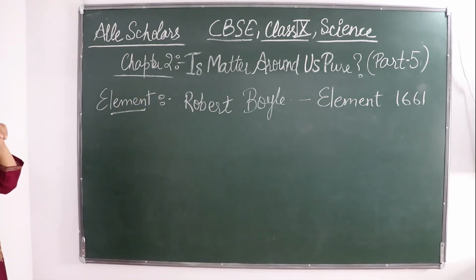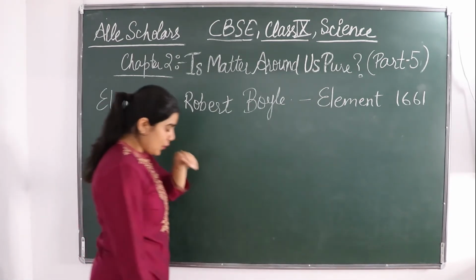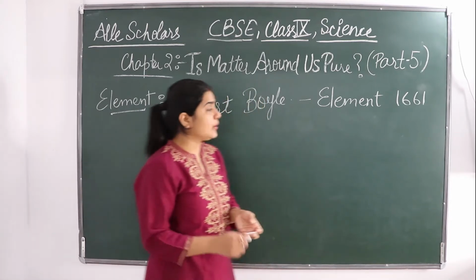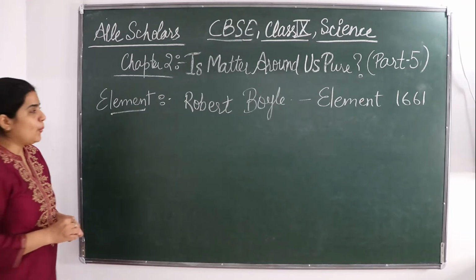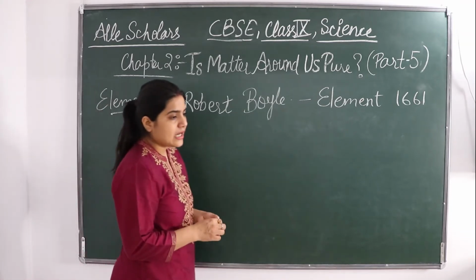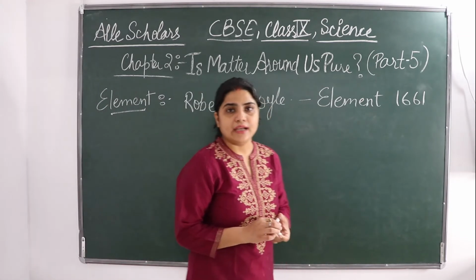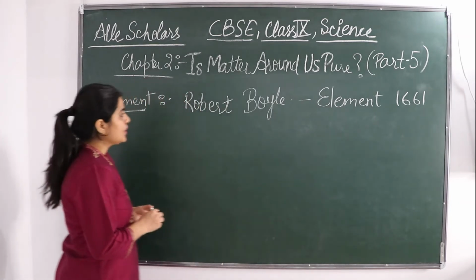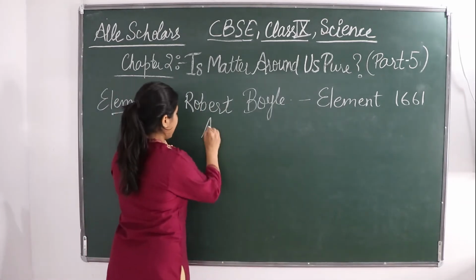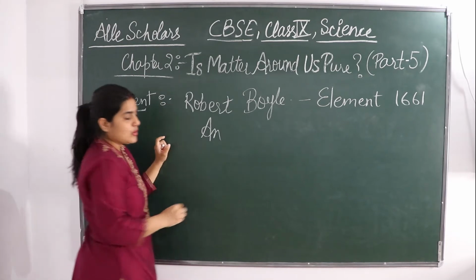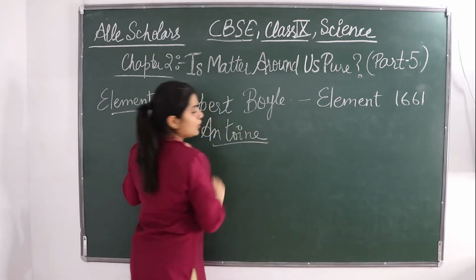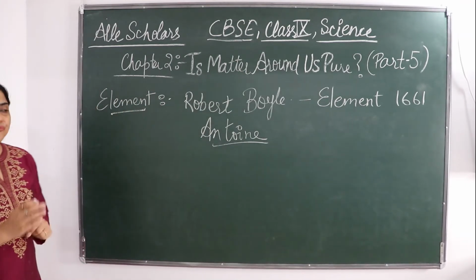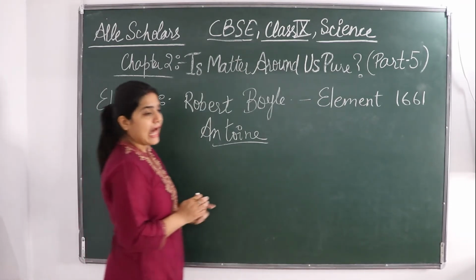After that there were many scientists who told different things about element, and a French chemist came who was first to establish a definition for an element. He was a French chemist whose name was Antony.